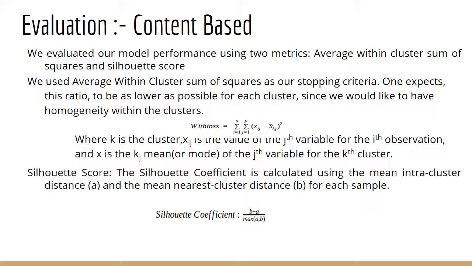To evaluate our clustering performance, we use two metrics. One is average within cluster sum of squares, which is the difference of a point within a cluster to its centroid, and the other is silhouette score, which basically is the difference between mean intra-cluster distance and mean nearest cluster distance for each sample. So in theory, the higher the silhouette score, the better the clustering performance, and the lower the average within cluster sum of squares, the better the clustering performance.